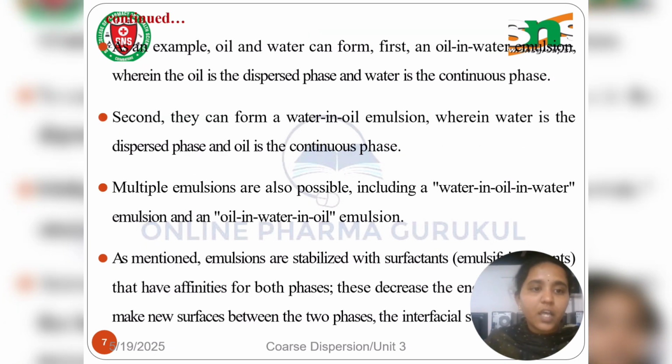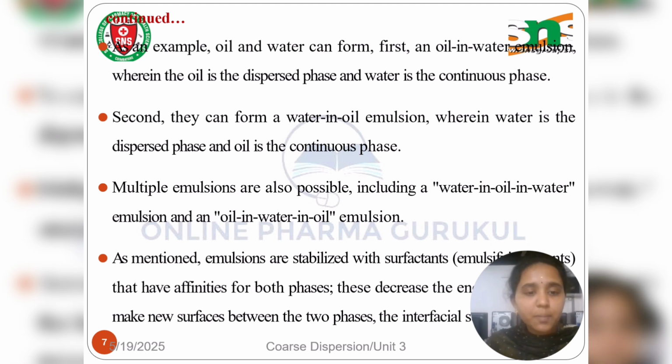Next is an example of emulsion. There are two types of emulsion: one is oil in water and the other is water in oil emulsion. In an oil in water emulsion, oil is the dispersed phase and water is the continuous phase. In a water in oil emulsion, water is the dispersed phase and oil is the continuous phase.